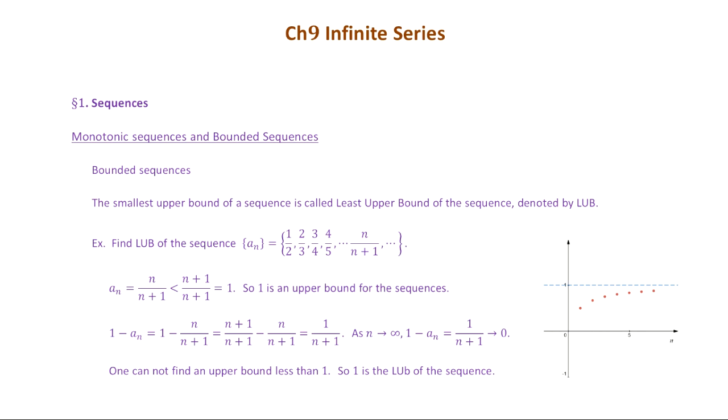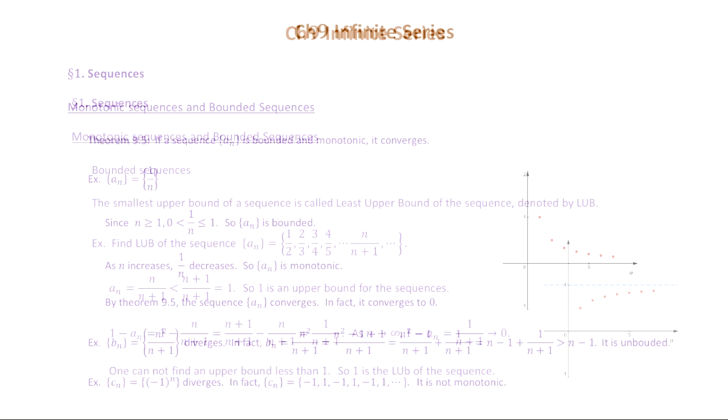So that means there is no upper bound less than 1. So 1 is the least upper bound of the sequence. Okay, any questions? Let's do the next page.